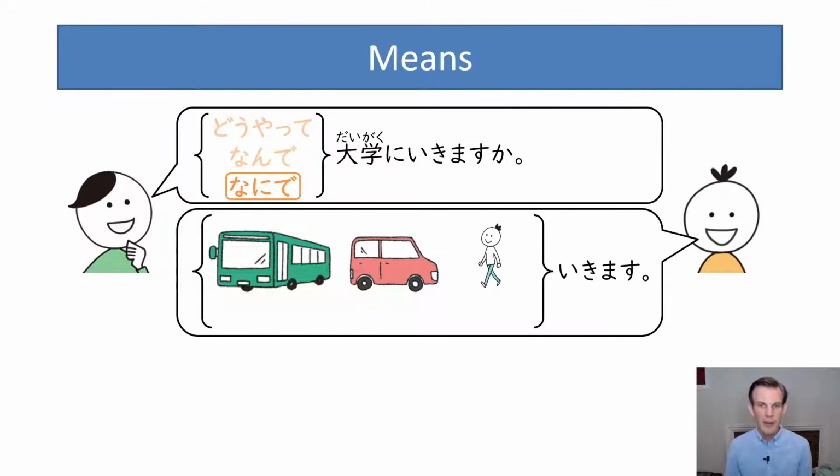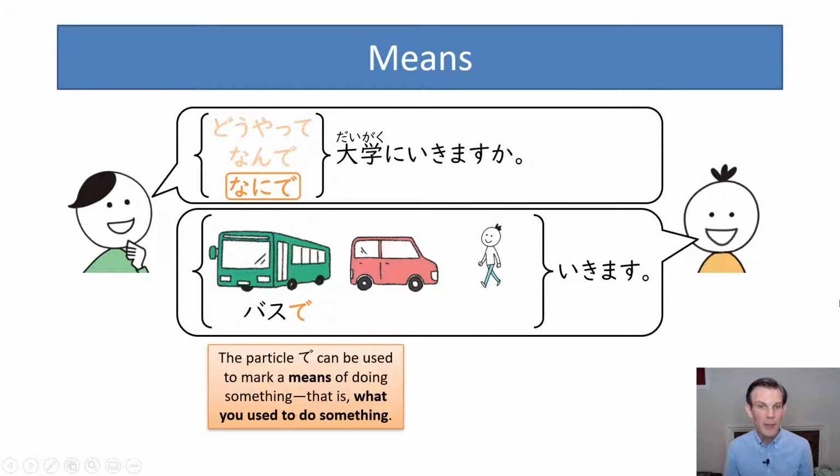Now, there's a variety of different ways. You could go by bus, by car, on foot, right? So with these, we want to mark these with the means marker, de. So for instance, I go to school by bus would be バスで行きます. So we've got バス, which is the way of getting there. We mark it with the particle de. So it just means what you use to do something, your means of doing it.